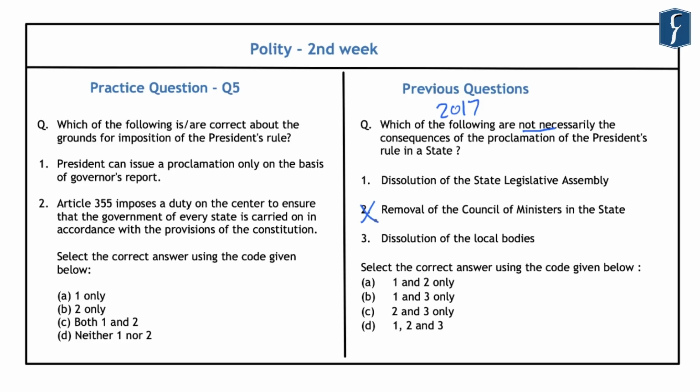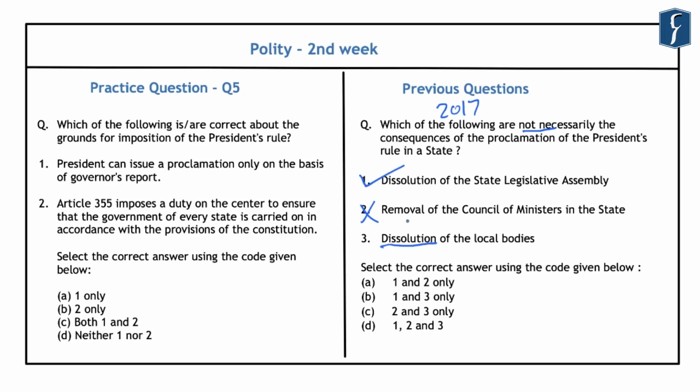Regarding this first statement, we note that after the proclamation of President's rule in a state, the President either suspends or dissolves the State Legislative Assembly. However, this is not a necessary consequence of the proclamation of President's rule in a state. And hence, this statement is correct in the context of the question.